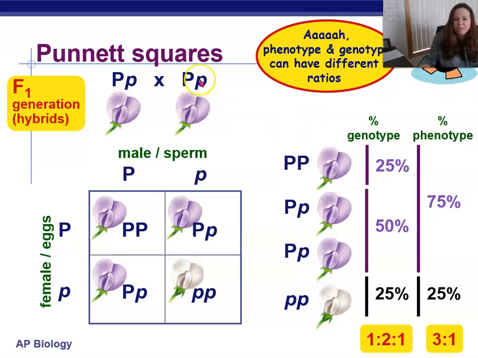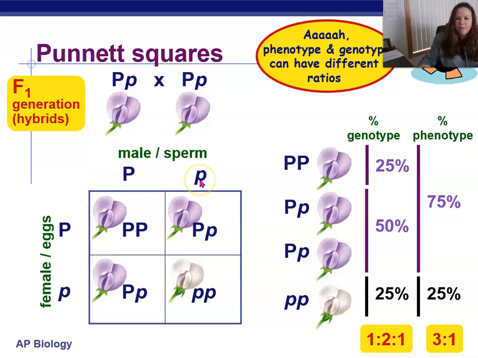So here's what our Punnett square would look like. Punnett is capitalized because it's named after someone. So our F1 generations were all big P, little p, 100% of them. So if we cross a big P, little p with a big P, little p, and then put them into our Punnett square like this, we put one parent here. It can be the male or the female, it doesn't matter.